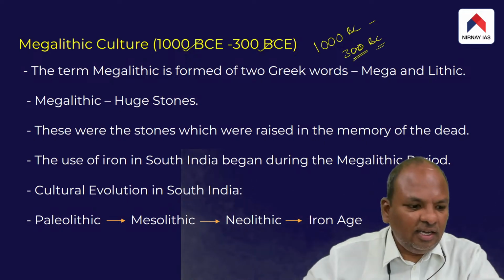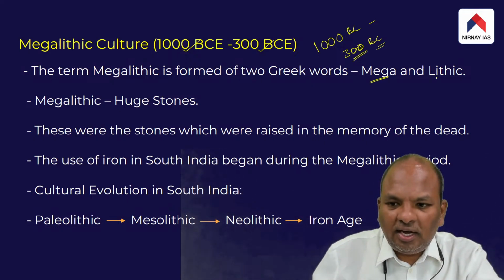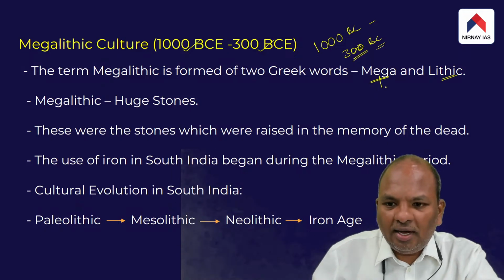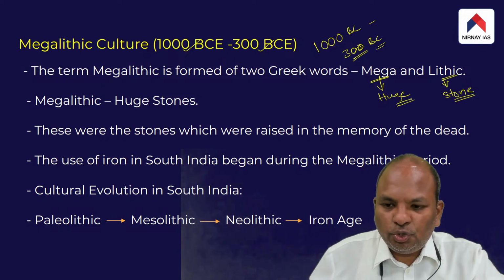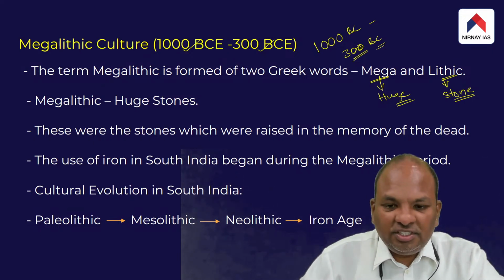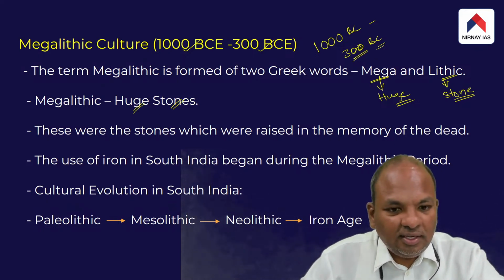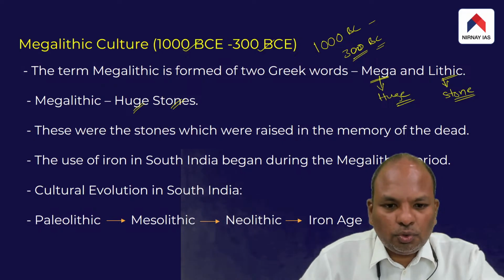Megalithic is formed of two Greek words: mega refers to huge, and lithic refers to stone. So, megalithic essentially means huge stones.